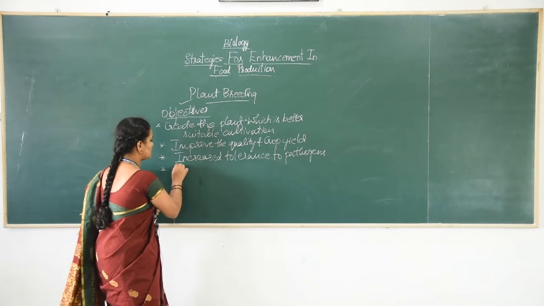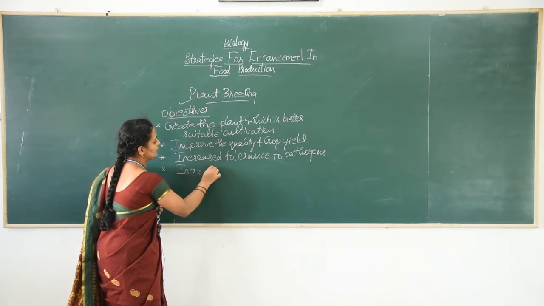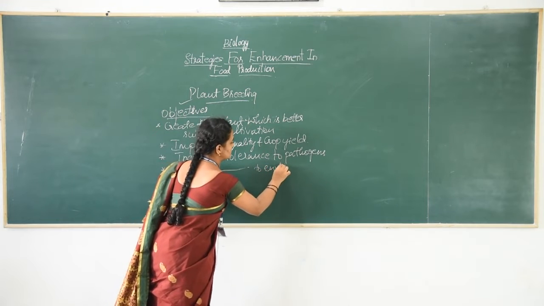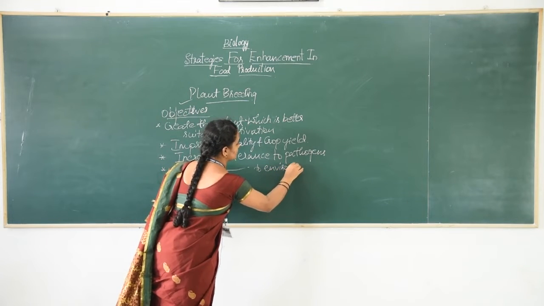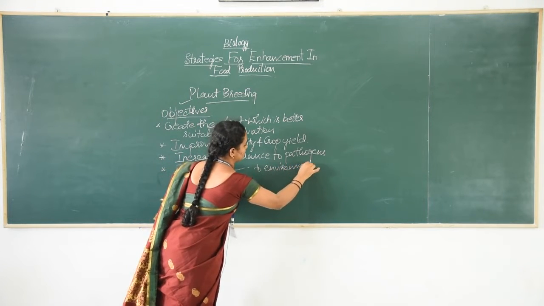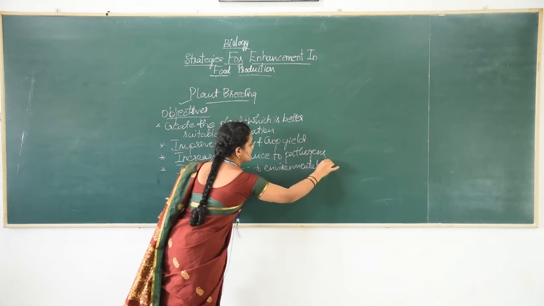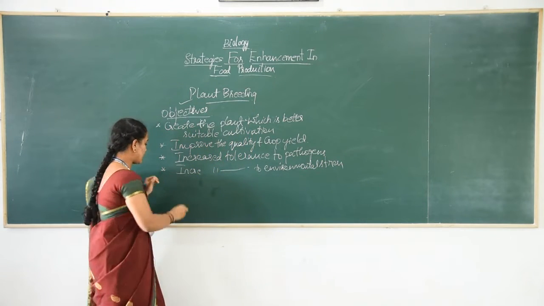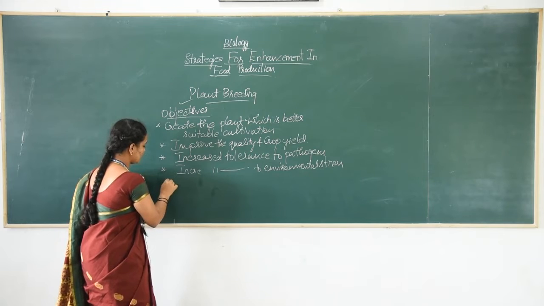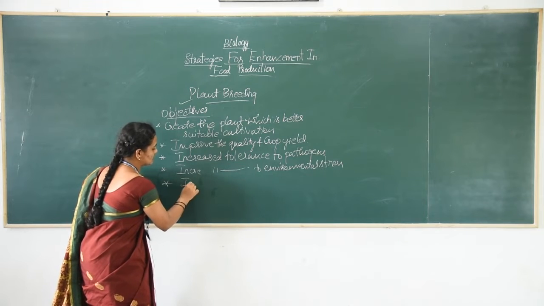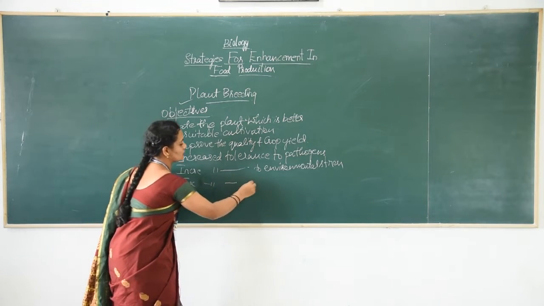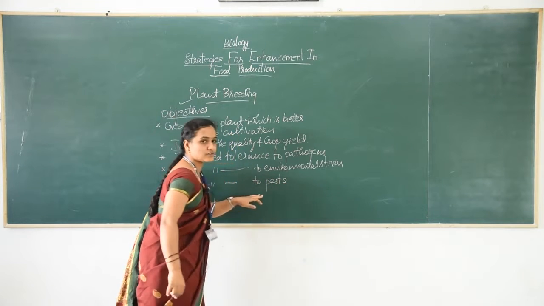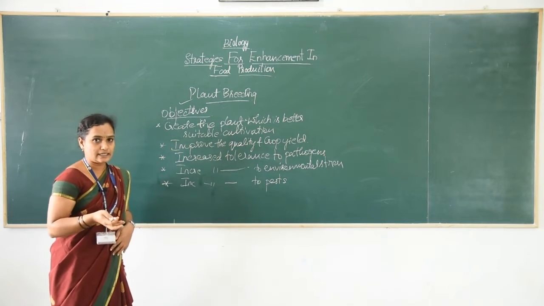Next, we can also develop increased tolerance to environmental stress. Environmental stresses are nothing but salinity, drought, etc. Next, we can also increase the tolerance towards pests, the insects which harm the crop yield.